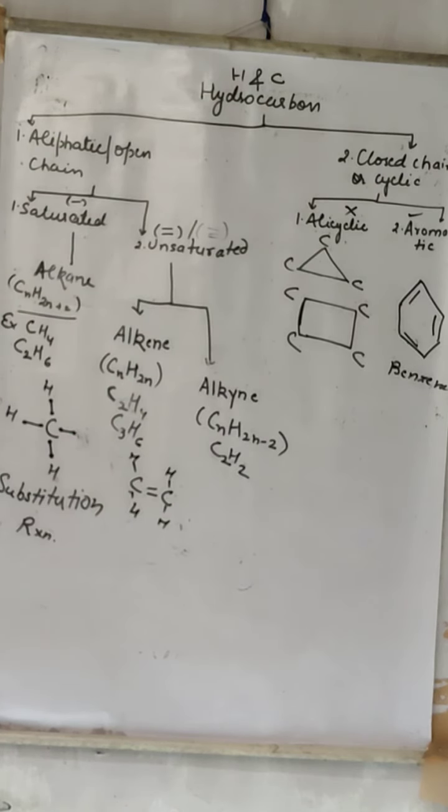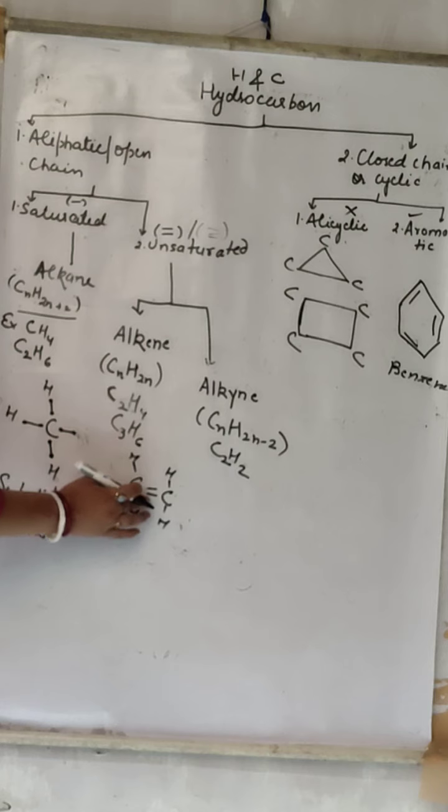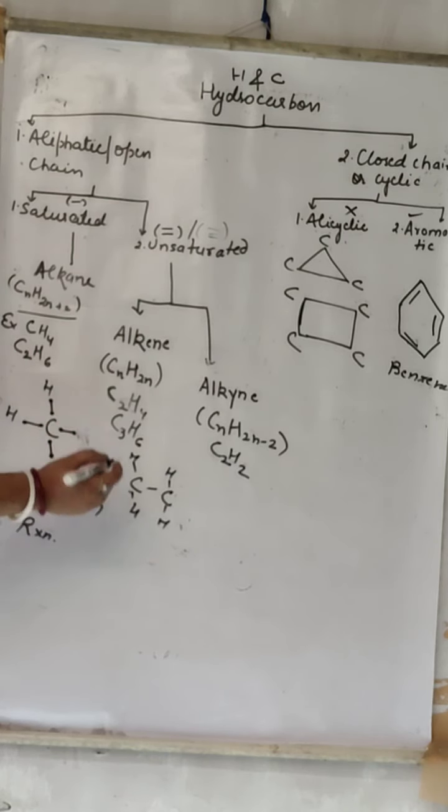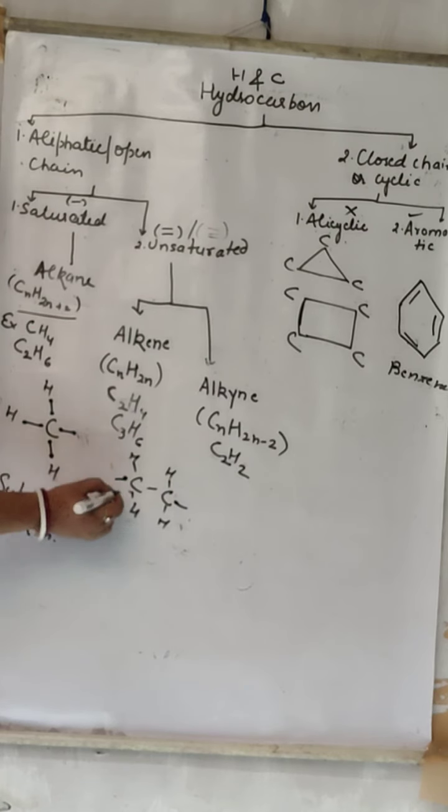Now if we want to add something here, it is not so that this hydrogen will be removed, no, because it is an unstable compound. So firstly this bond will break down, the double bond will break down. If this double bond breaks down, then one electron is left with this carbon and one electron is left with this carbon. So one valency opens up here, one valency opens up here. Now if you want to add something here, what happens?